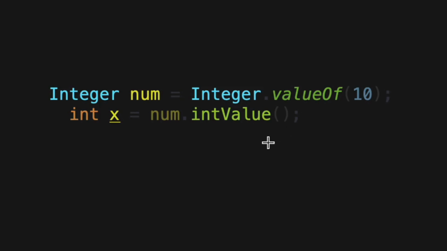But honestly, writing this every time feels like a headache, and that's why Java introduced autoboxing and unboxing. Autoboxing is when Java automatically converts a primitive into its wrapper object, and unboxing is the reverse. It takes the wrapper and gives back the primitive. So, instead of writing valueOf or intValue, Java does it for us behind the scenes. So, let's see the code for them.